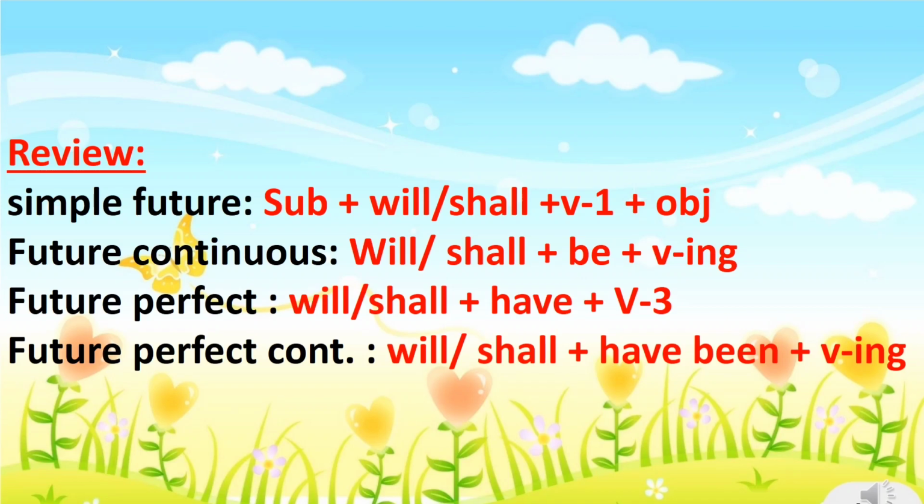In future perfect, along with will or shall, we write have and the third form of the verb. And in future perfect continuous, along with will or shall, it will be have been plus the ing form of the verb. And this is all about tenses and their uses.